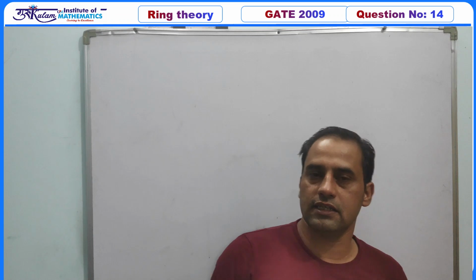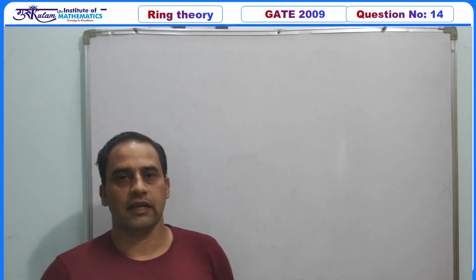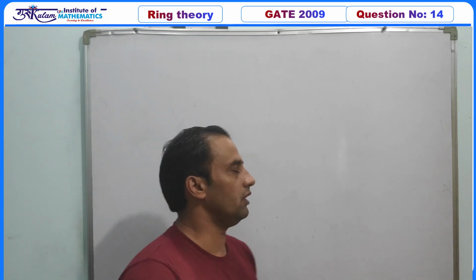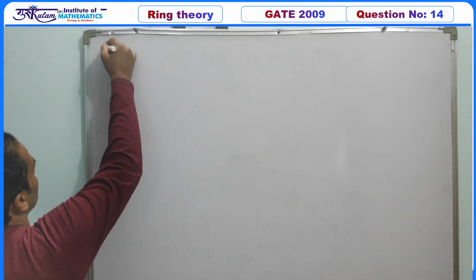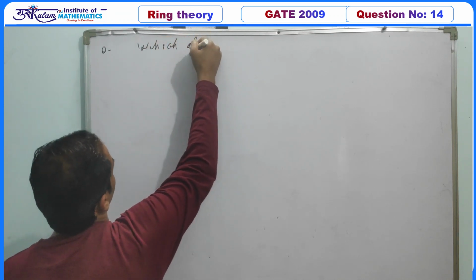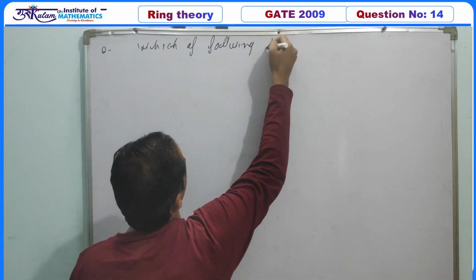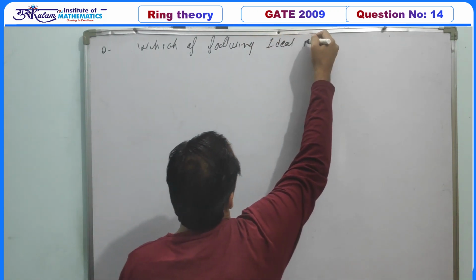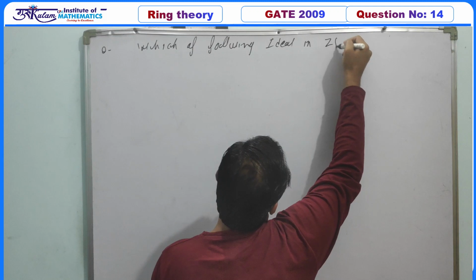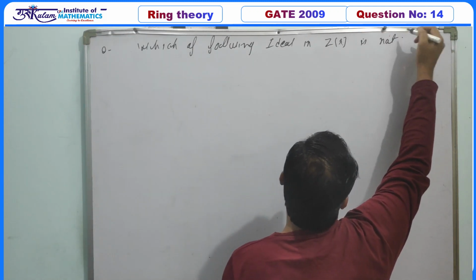Hello everyone, in this lecture we are going to discuss the question from GATE 2009, and this question is from ring theory. So let's start with the question. The question is, which of the following ideals in the Gaussian ring of integers is not a maximal ideal?